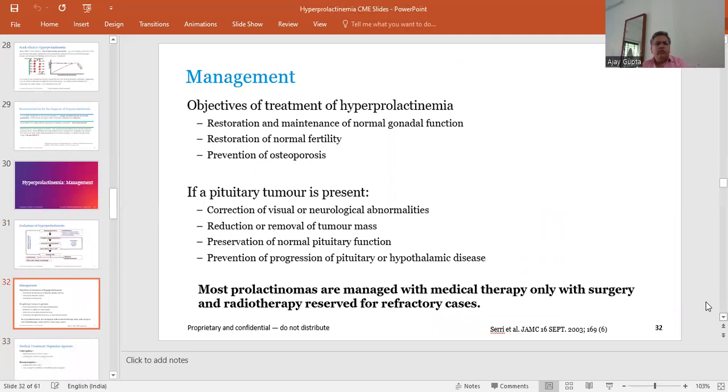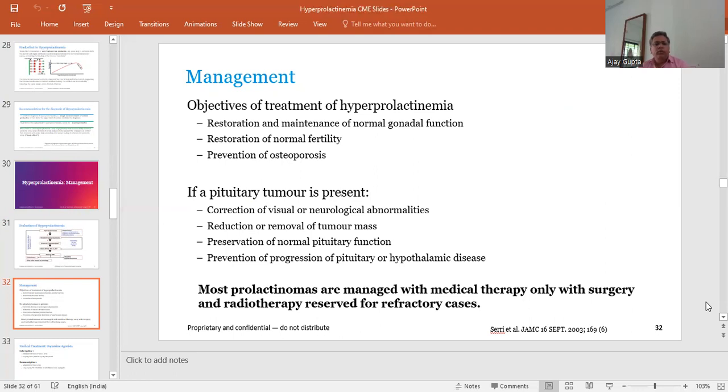Coming to the management of hyperprolactinemia, the objectives of treatment are restoration and maintenance of normal gonadal function, restoration of normal fertility, and prevention of osteoporosis. These are some of the important factors for the treatment of hyperprolactinemia. If a pituitary tumor is present, then correction of visual function and neurological abnormality is also an important perspective of management.